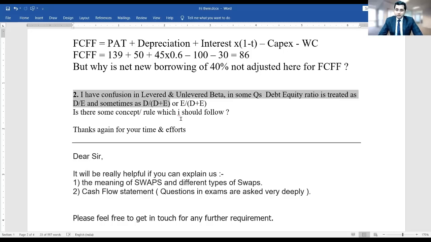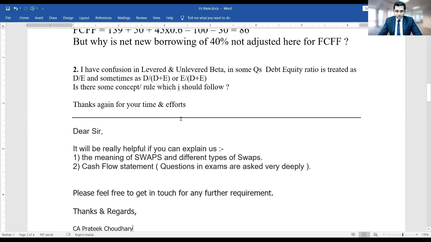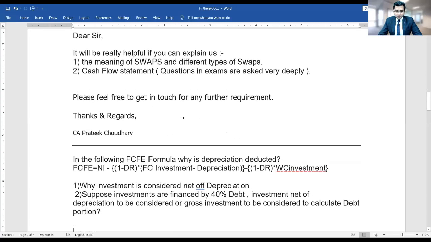So you need to be careful, and it is the duty of the question maker to give an explanation. When somebody says debt equity ratio, I'll simply assume it to be debt upon equity. If they want me to interpret it as debt upon debt plus equity, they need to clearly tell it in the formula. Right, sir? So the swap part we have already discussed.